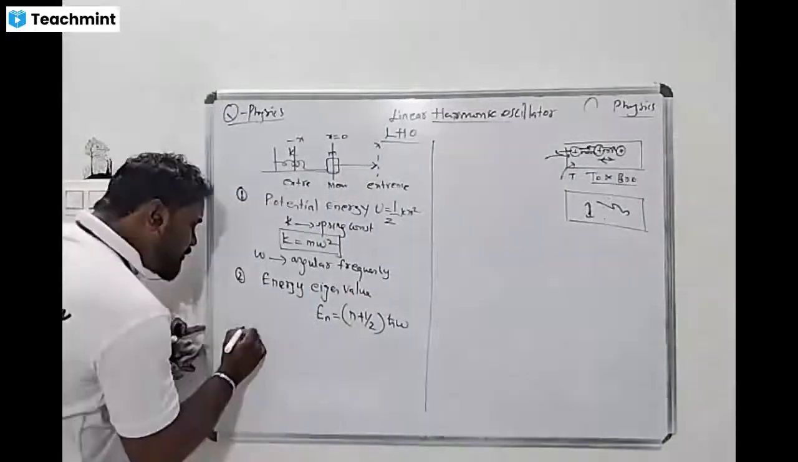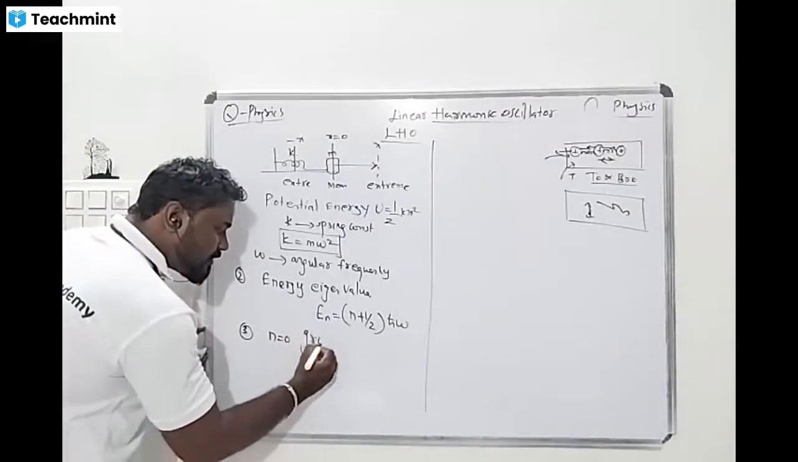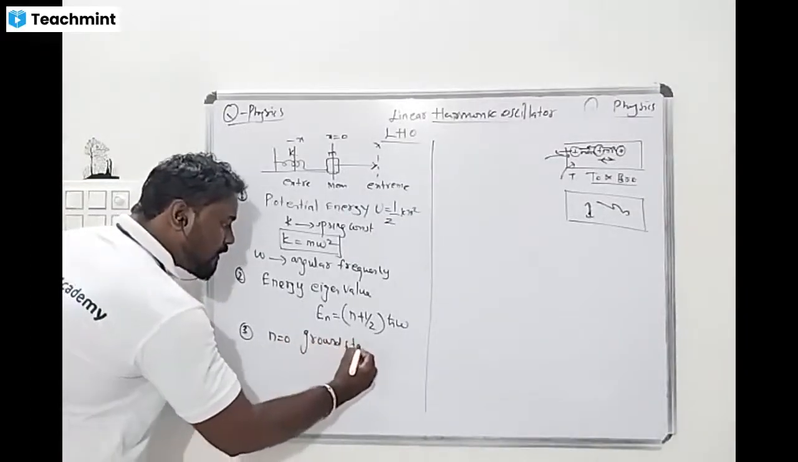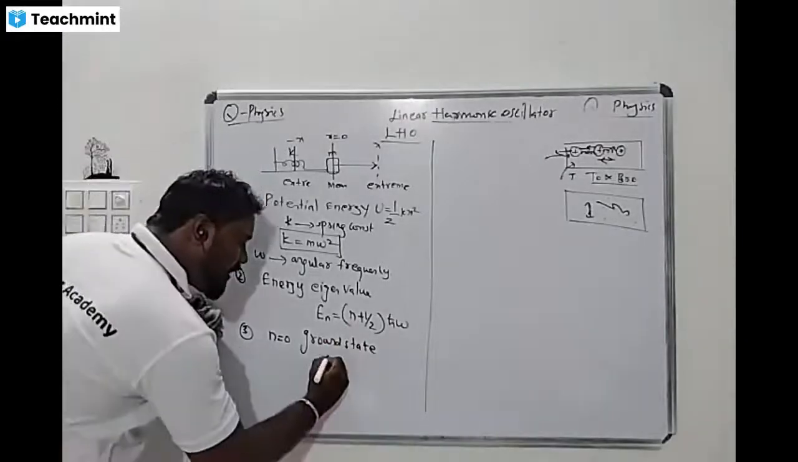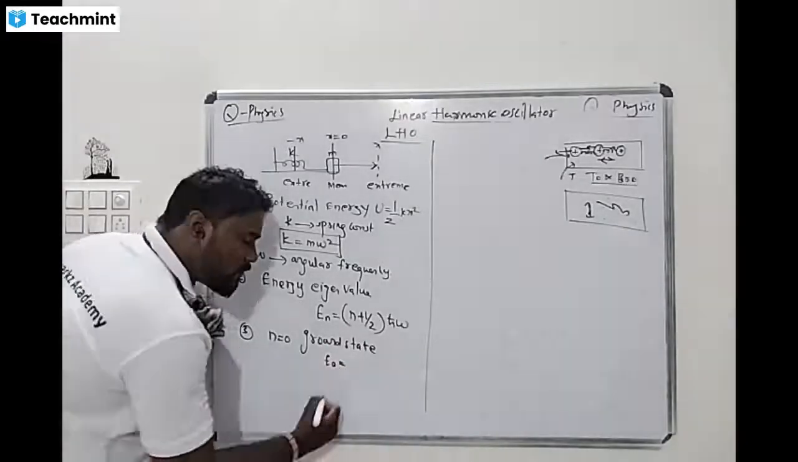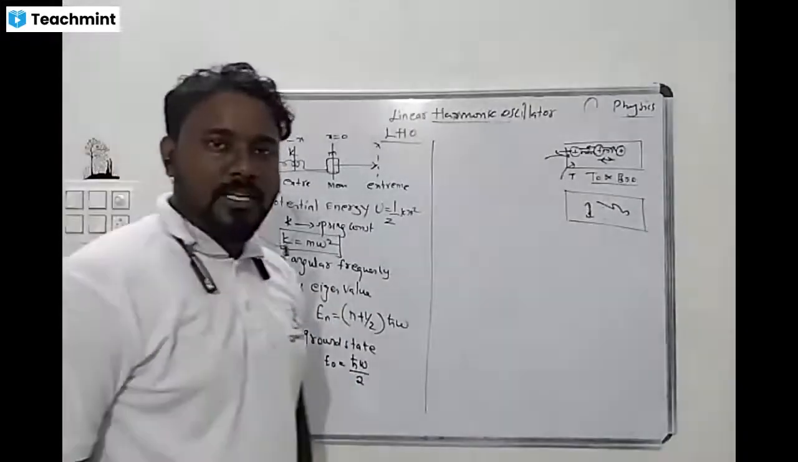So if n is equal to 0, this is very important thing. N is equal to 0, what is the level? We can say it is a ground state. So what is the ground state energy? E is equal to, what is the value? It's nothing but h cross omega by 2. This is very important thing.